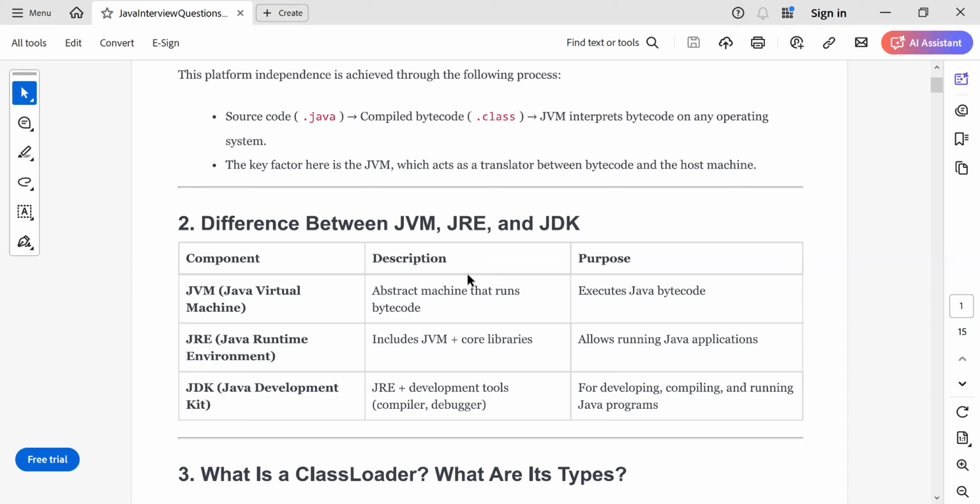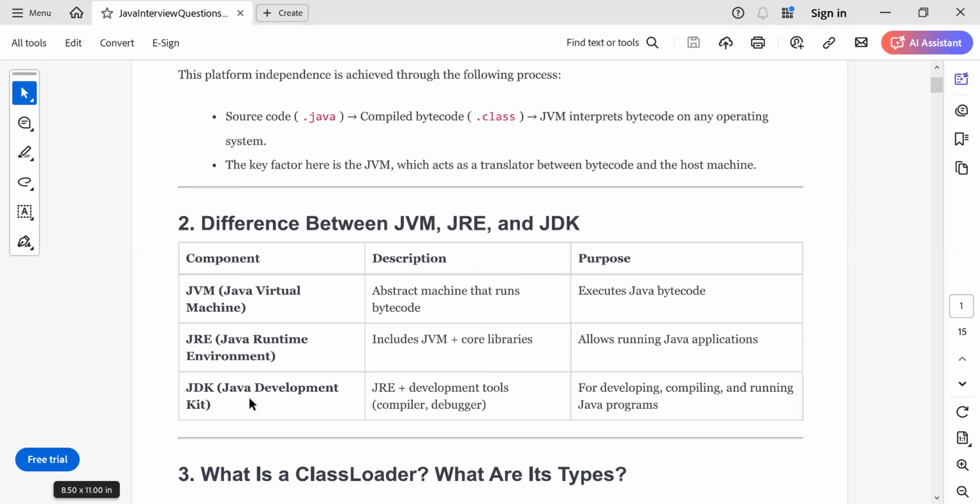Consider you as a developer. When you are working as a developer, you need to perform activities like writing a program, debugging a program, and developing a program. For any kind of development activity, you need the Java Development Kit, as the name suggests. So you need to download and install JDK. If you install JDK, by default you get JRE and JVM with it. So JDK is a superset. When you install JDK, you get everything: JRE and JVM.